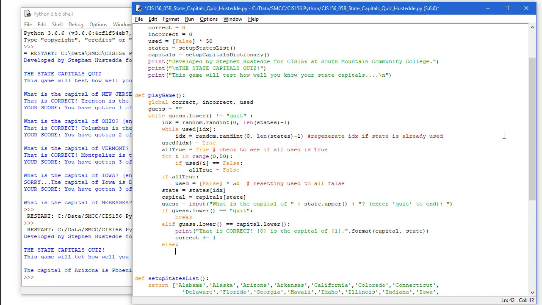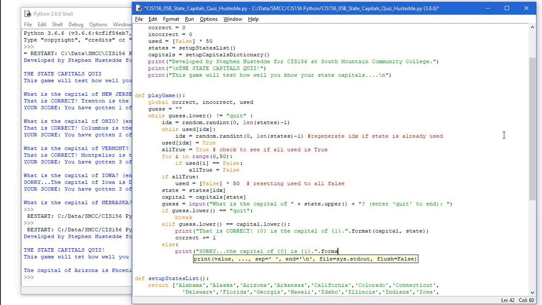And then I want an else fork. And the else fork here is going to be print. The capital of, and this time we'll use 0, which is going to be our state, is 1.